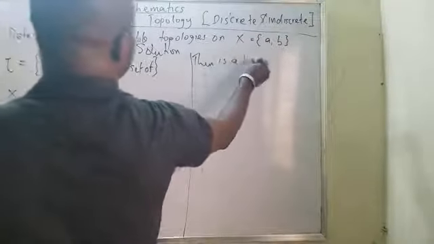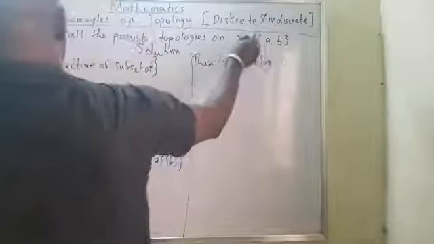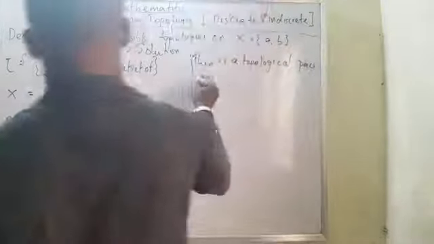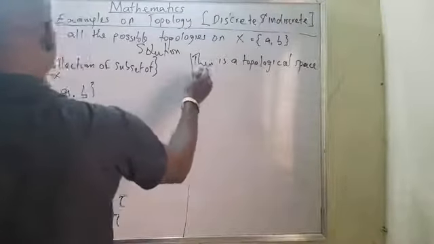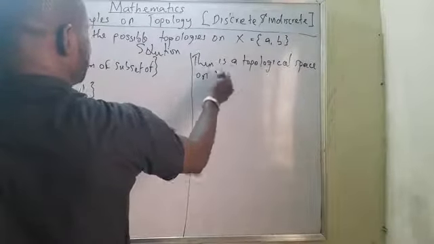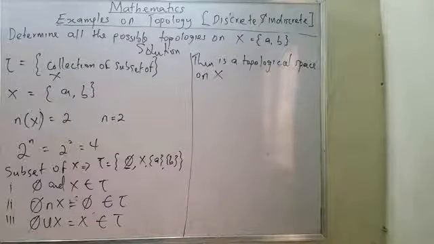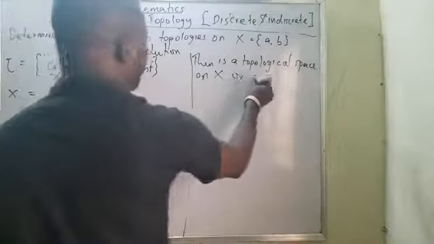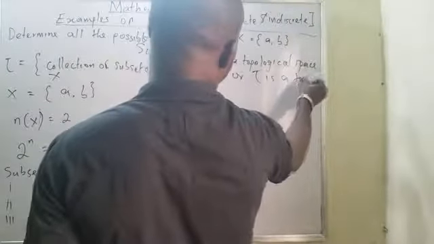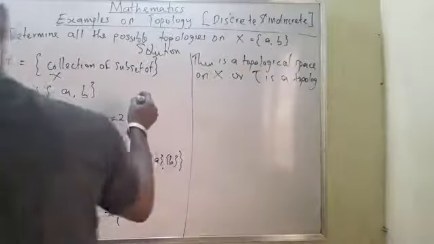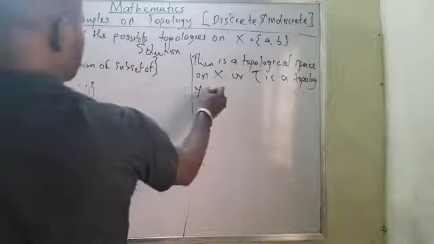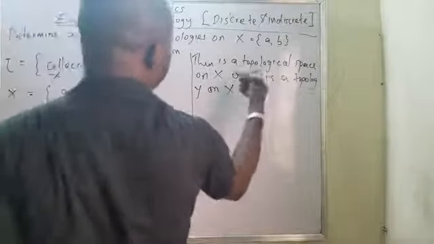Since I have this, I will now say that tau is a topological space on X. Or I can say that tau is a topology on X. Anyone you feel like saying.